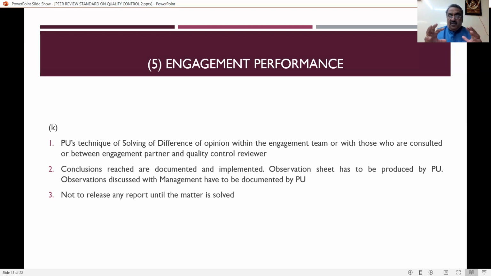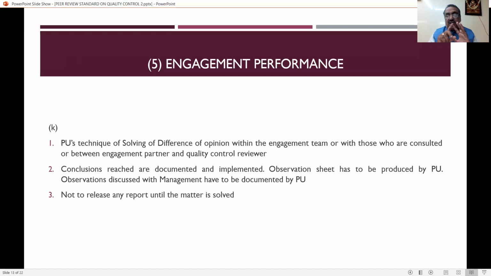Then after that, you have come to a conclusion. That is called the conclusion statement. That conclusion statement should be properly documented and implemented. So differences of opinion have to be solved, and the conclusion that they have come to should be properly documented, and that has to be implemented.